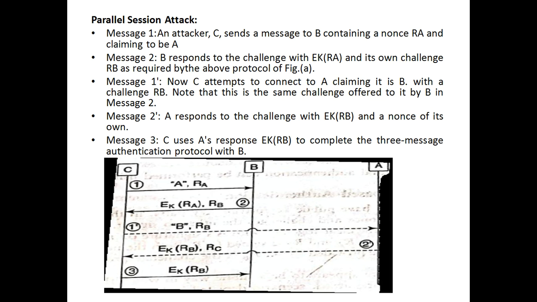In this case, the reflected message fragment, that is EK of RB, is used, and this attack is also called a parallel session attack. How to overcome this attack, we'll see in the next slide.